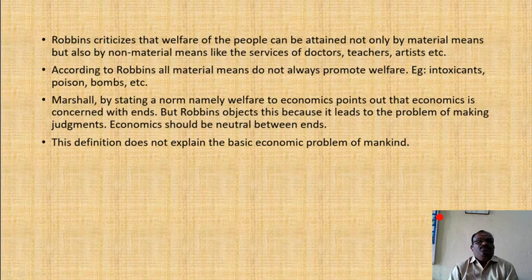The last criticism of this definition is that Marshall, by stating a norm, namely welfare, for economics, points out that economics is concerned with ends. But Robbins objects to this because it leads to the problem of making value judgments. Economics should be neutral between ends. This definition does not explain the basic economic problem of mankind. These are all the criticisms of the welfare definition.